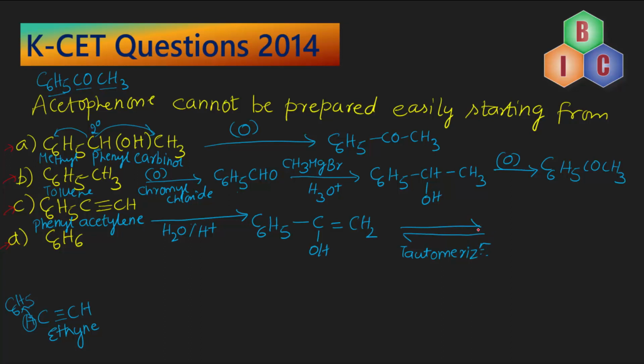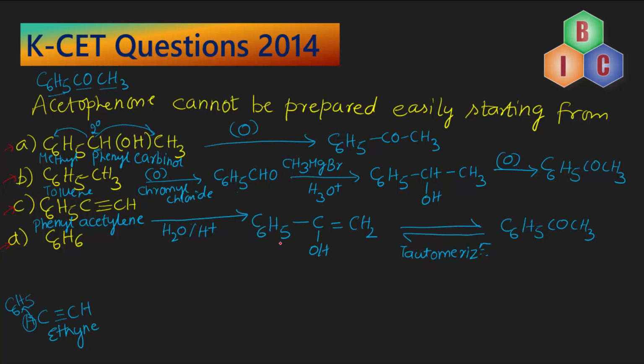So now upon tautomerization it yields us C6H5COCH3, acetophenone. So how many steps? From phenyl acetylene hydrolysis we obtain a compound like this, which is an alcohol. This upon tautomerization, this is a simple rearrangement. We did nothing to do this. So I just say one step, and these two are tautomers. It has undergone tautomerization yielding us acetophenone.